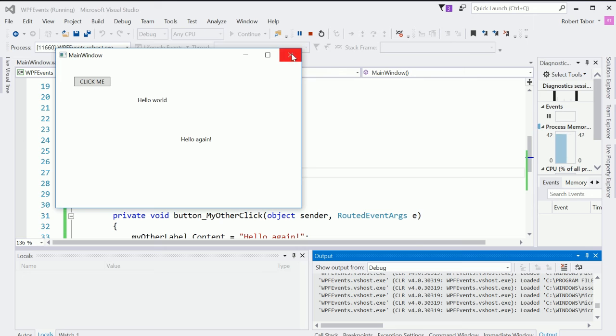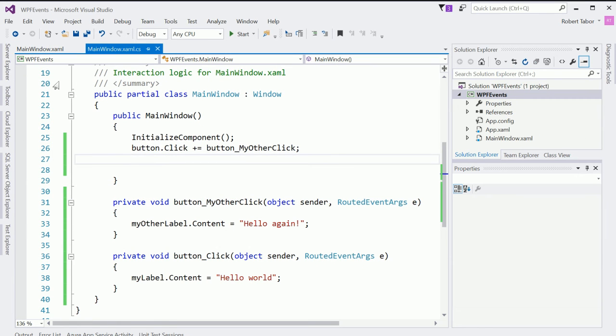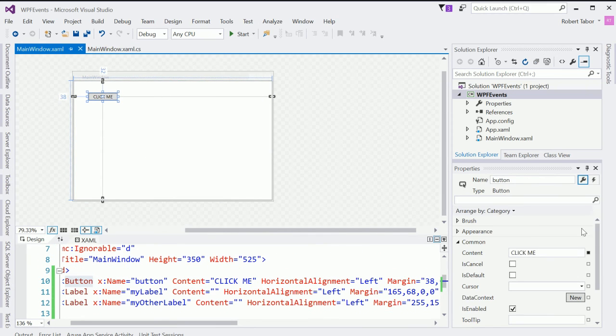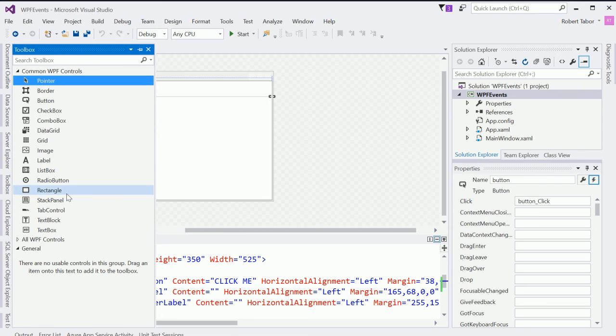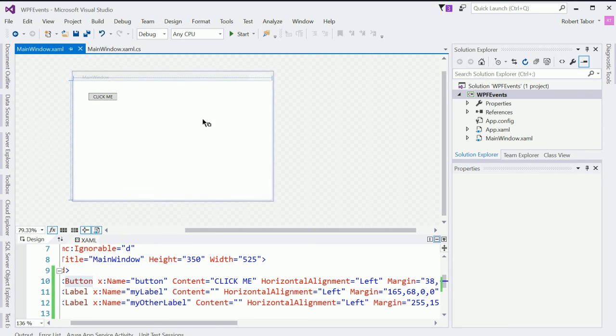All right, so the same principles are at play here. The difference is the vast number of events that are accessible to every single visual control in your toolbox whenever you're working with the Windows Presentation Foundation API.